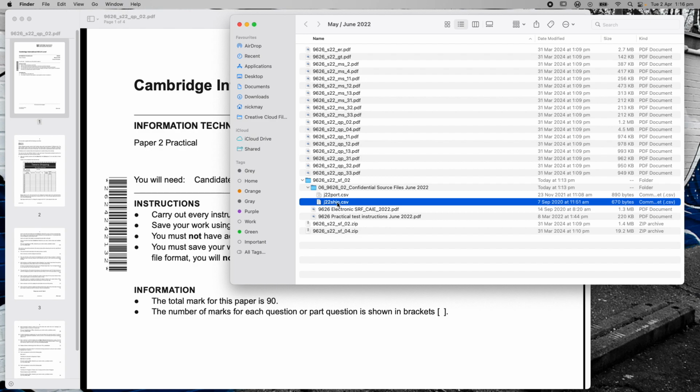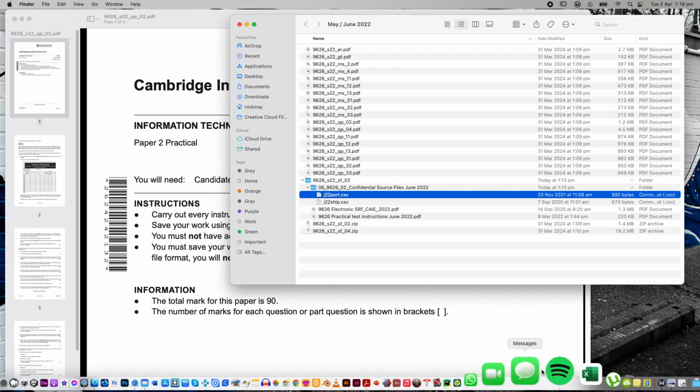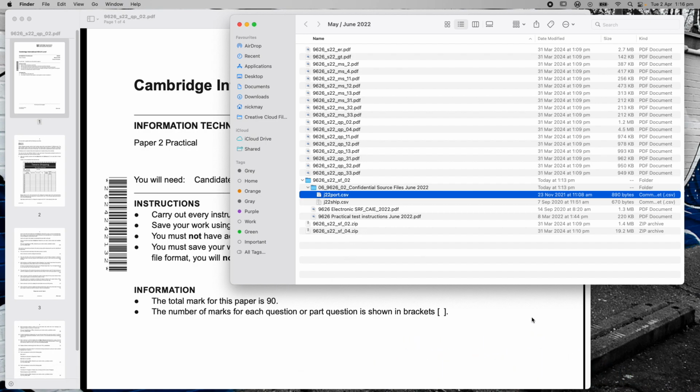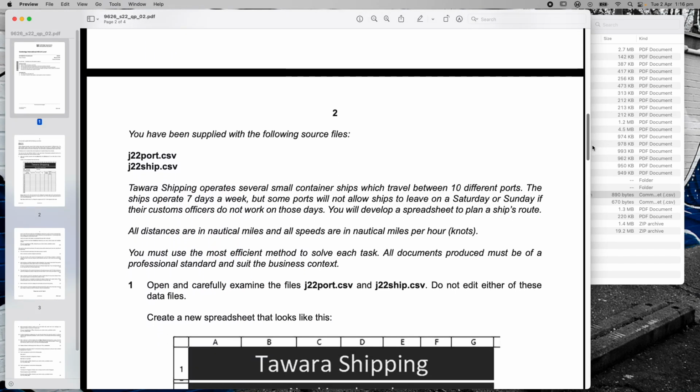It's this file and this file. They came from Cambridge. You can see I've downloaded all the past papers, but these are the two source files they're talking about. I'm also going to need Microsoft Excel, so I've got that on my computer here. I'll just get that started while I'm reading through the paper. So I just go to here and I scroll down.